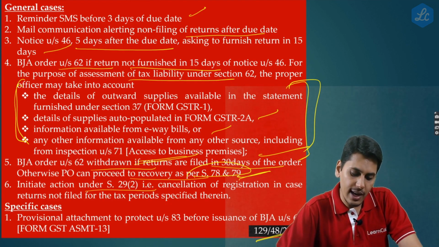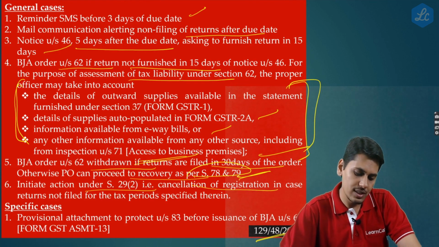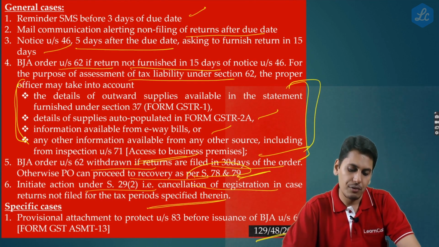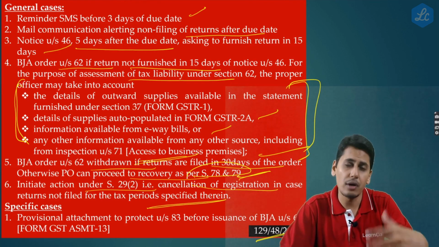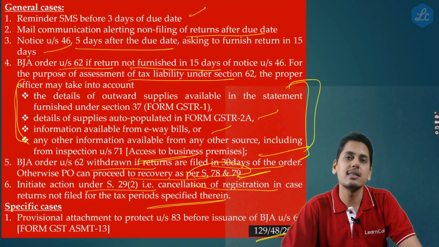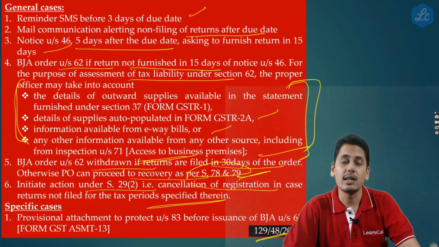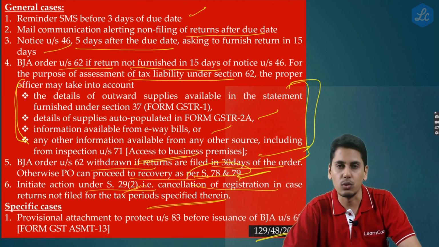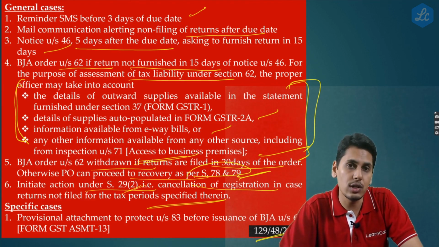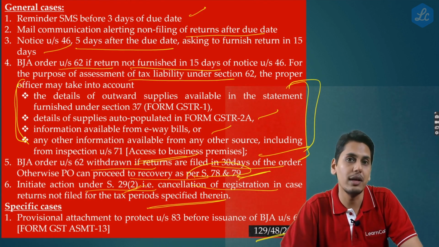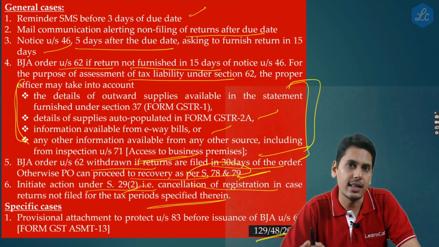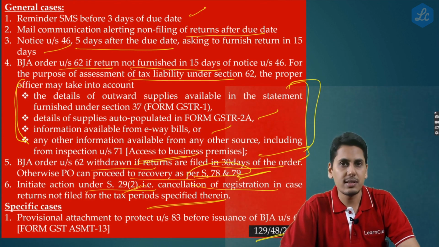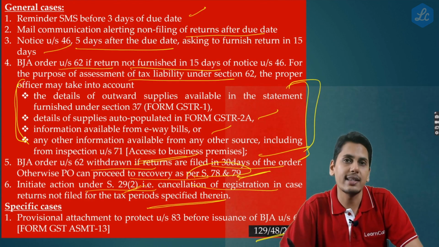3 months from the date of order. Initiate action under 29 subsection 2, that is cancellation of registration in case returns are not filed for the specified tax periods. So the officer can further proceed and cancel the registration for non-filing of returns for those fixed tax periods which are mentioned in 29 subsection 2. That means for a consecutive six tax periods, if returns are not being filed, the registration can be cancelled. And in case of a composition taxable person, for consecutively 2 tax periods.